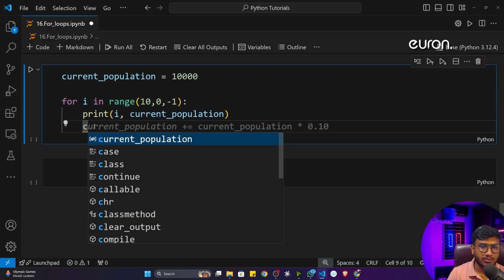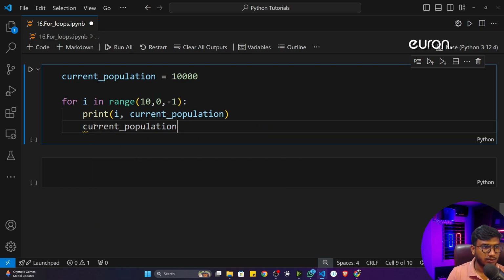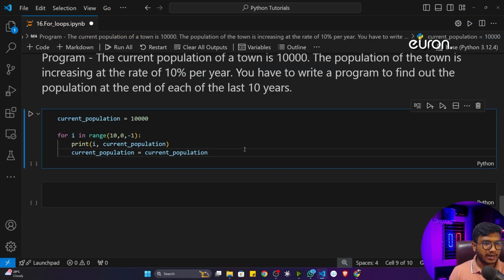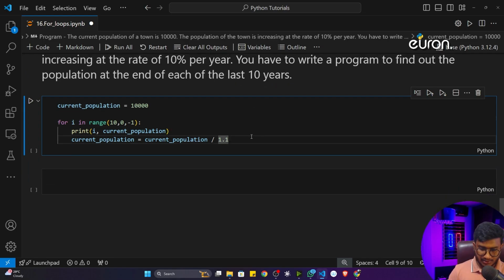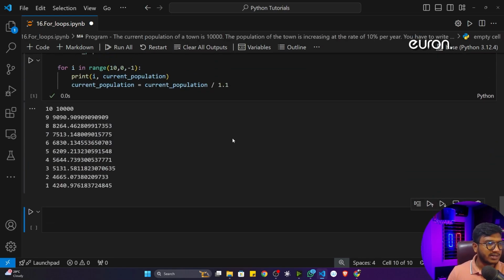So I'll just write current population. Current population is equal to current population divided by 1.1. So this is the formula to calculate the population at the end of each of the last 10 years. So now if I execute this particular program, you will see this particular output.